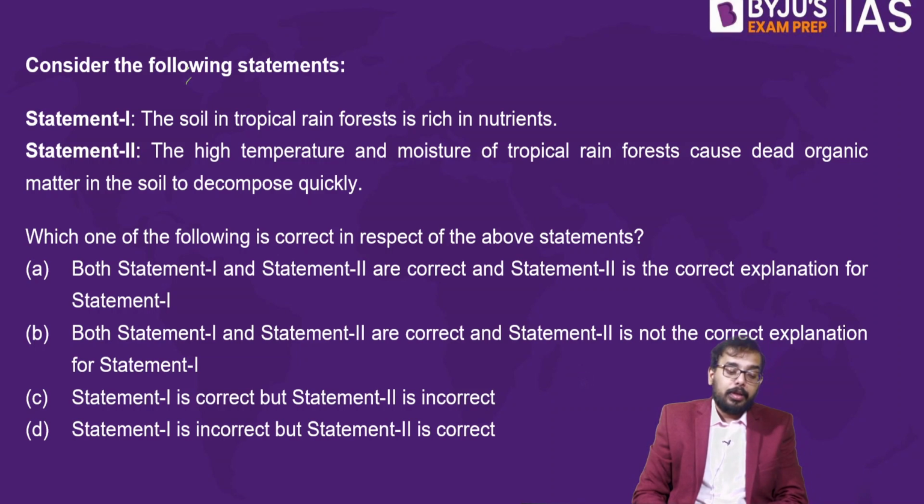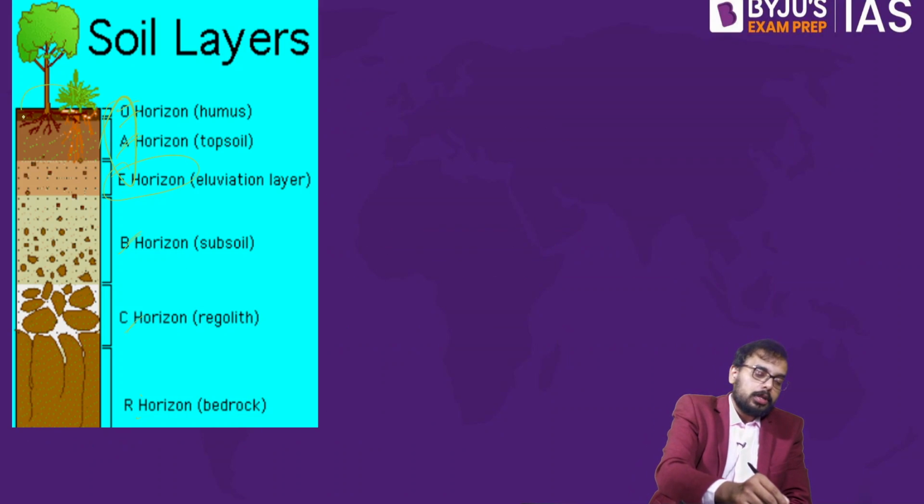Now read statement number 1. The soil in the tropical rainforest is rich in nutrients. In tropical rainforest, which is an equatorial region, every day there is rainfall. Every afternoon there is a thunderstorm. Yesterday we discussed this topic. So if there is rainfall every day, what happens? There would be erosion of this layer.